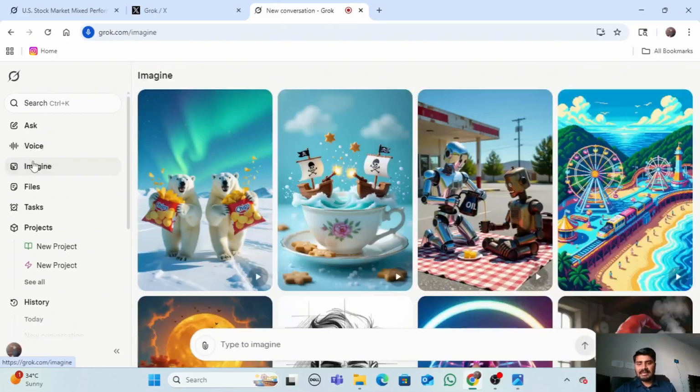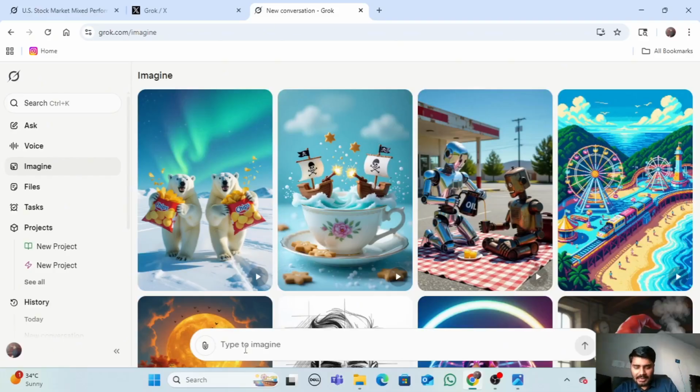The next thing is Imagine, and this is what I really liked about Grok. Its Imagine feature is so advanced. I tried earlier asking for our product with its name, Mega, written on its tank, and it works on small details.